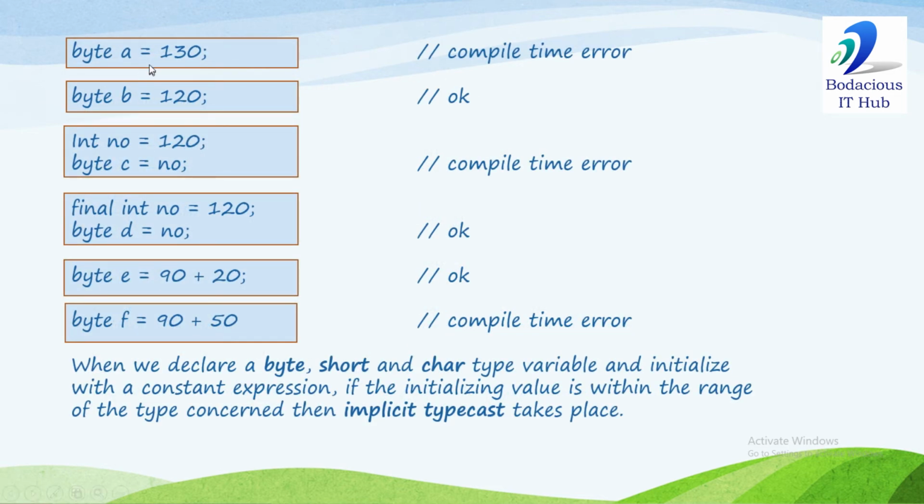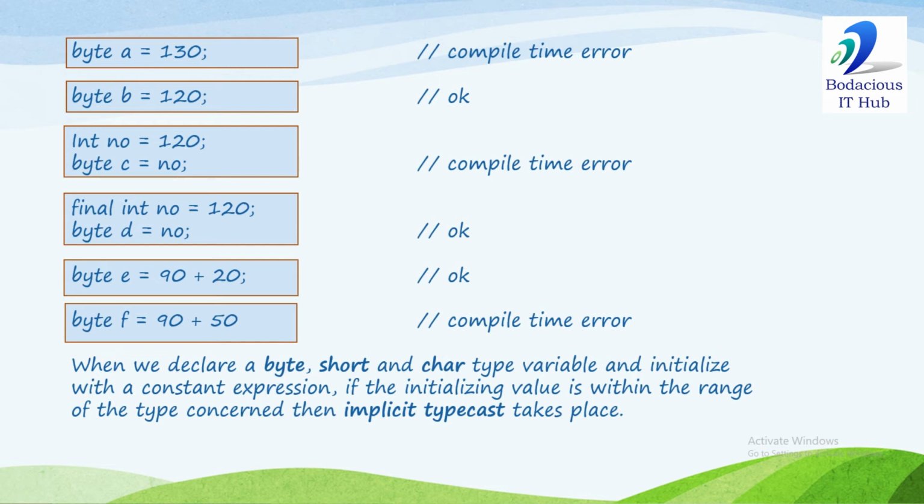Okay, so byte a is assigned 130. It's a compile time error because the range of byte is up to 127. Byte b is assigned 120. This is valid because 120 is in the range of the byte data type. But now there is an issue. As we discussed, narrowing of data types is not allowed in Java.